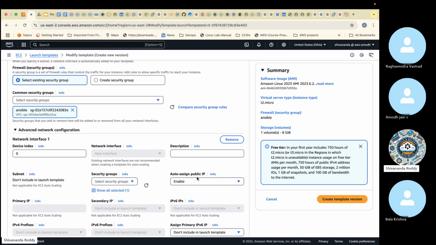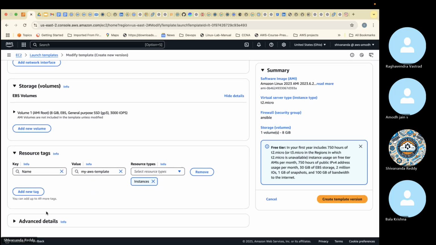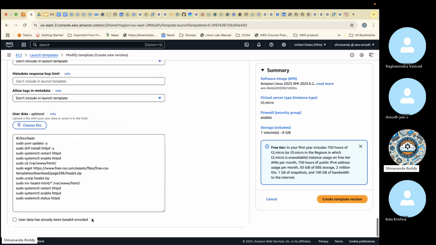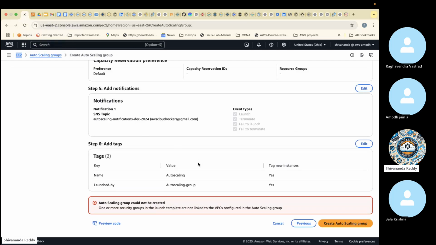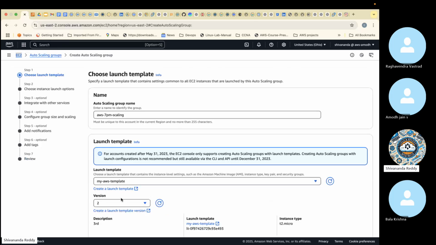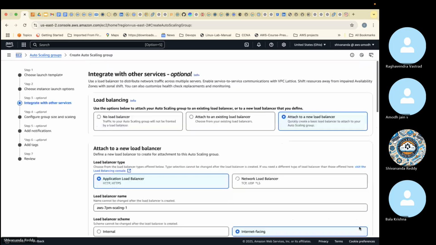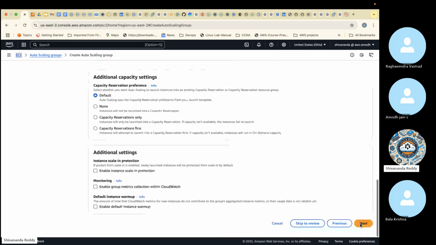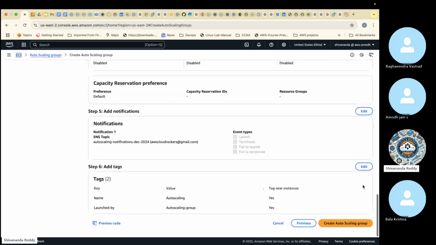Auto-assign public IP should be enabled. Make sure this is created. If all good, advanced details, script, everything is there. Script is there. Okay. Then launch template. So here we need to choose the template now. We need to select a different template version. Here, we need to go to the third version. Now it should be successful. Next, next, next, create.